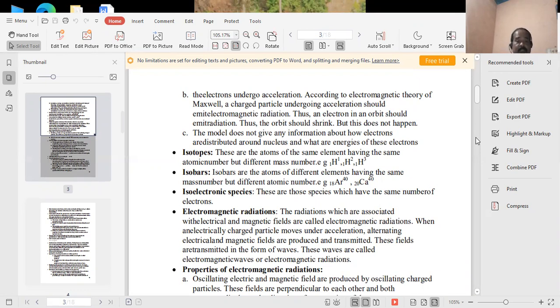Next thing, isoelectronic species. These are the species which have the same number of electrons. If elements donate or accept electrons, they are represented with the help of charge, that means ions. If the ions have an equal number of electrons, this is called isoelectronic.